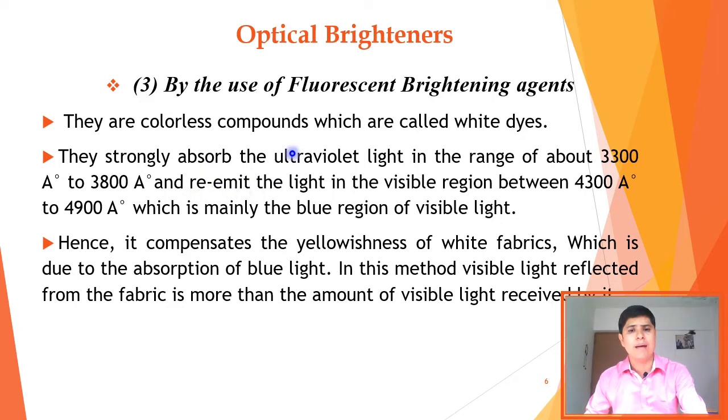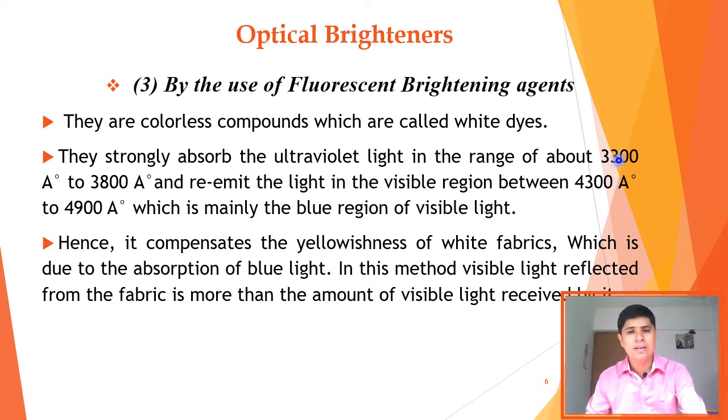They strongly absorb in the ultraviolet range of 3300 angstrom unit to 3800 angstrom unit and re-emit the light in the visible region between 4300 and 4900 angstrom unit, which is mainly the blue region of visible light.